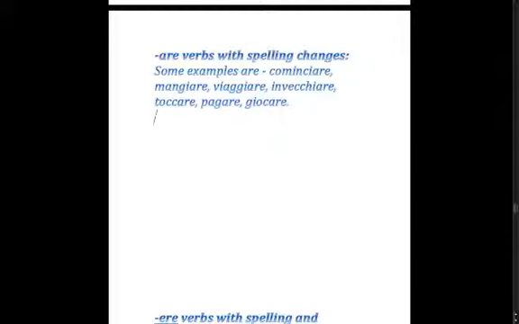So when we have chi or ghi, the sound is ki and gi. Same with che and ghe, ke, ge. If we have ci, gi, ce, ge, the sounds are chi, ji, che, je.